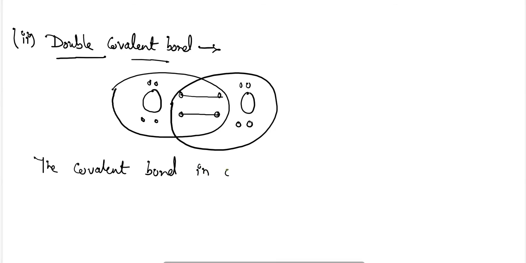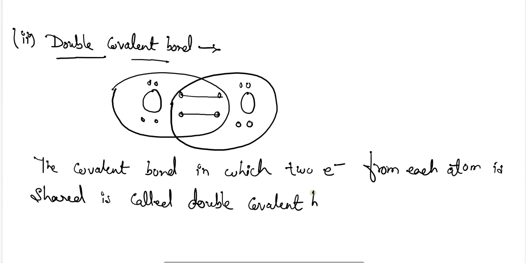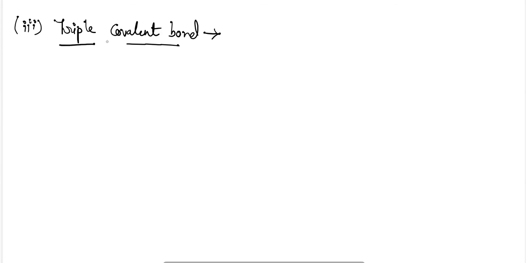So the covalent bond in which two electrons from each atom are shared is called a double covalent bond. Okay, next, triple covalent bond.